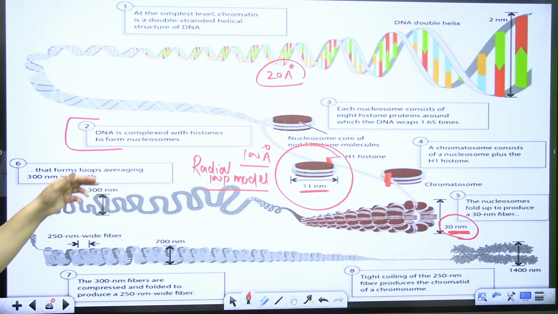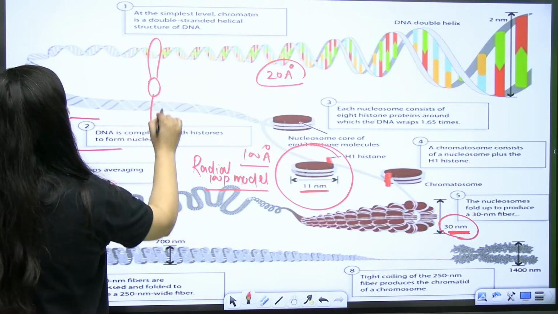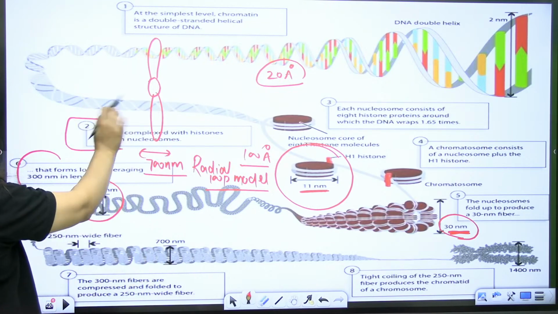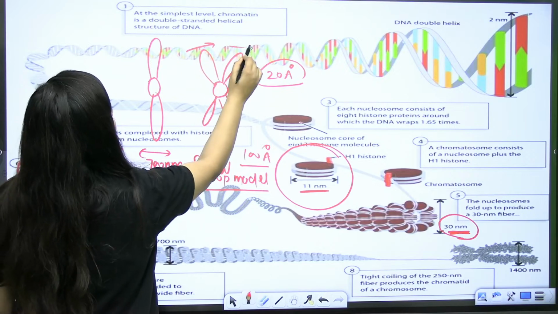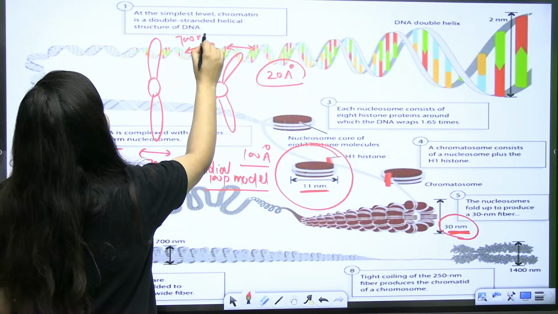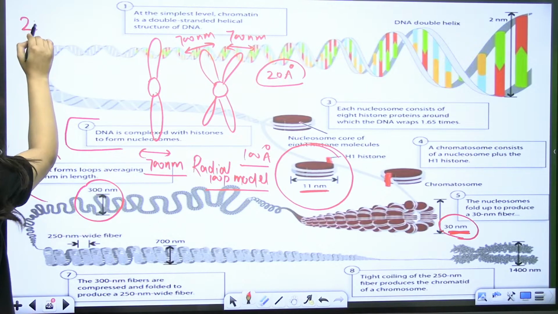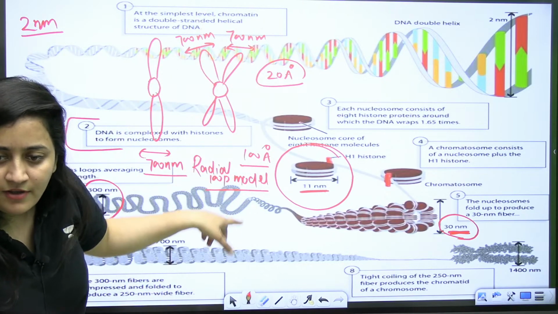So see, 30 nanometer, then 300 nanometer. These are the radial loops, and their diameter is 300 nanometer. Further it will coil, and you will get your chromosome at 700 nanometer. So it is the chromosome before your S phase. After S phase, this chromosome is a total of 1400 nanometer. Imagine, we started the story from 2 nanometer. Look at the level of packaging here.